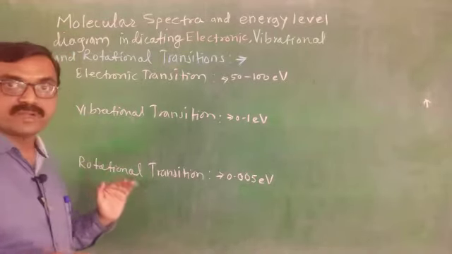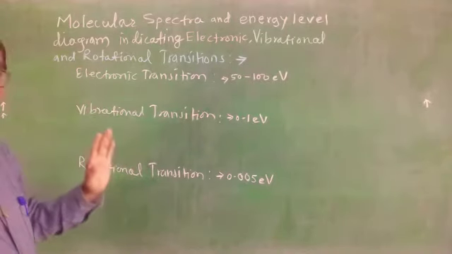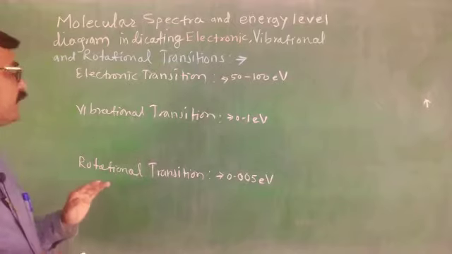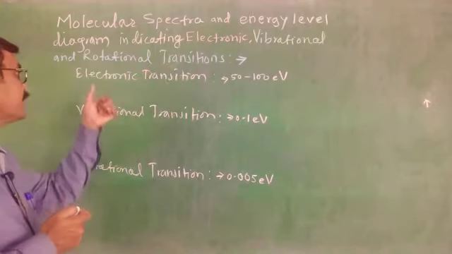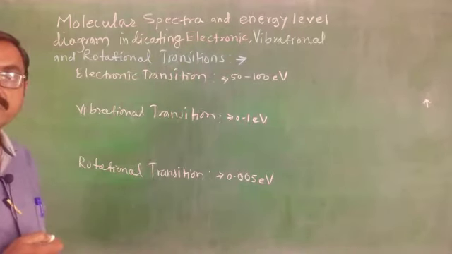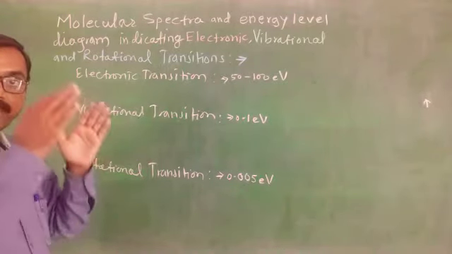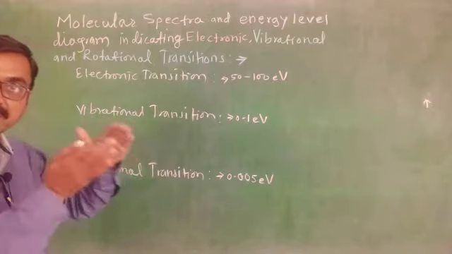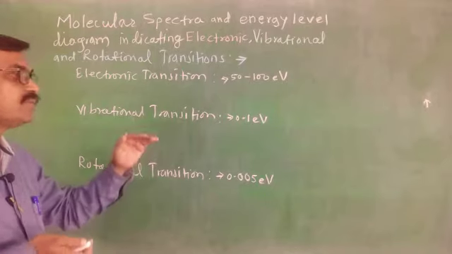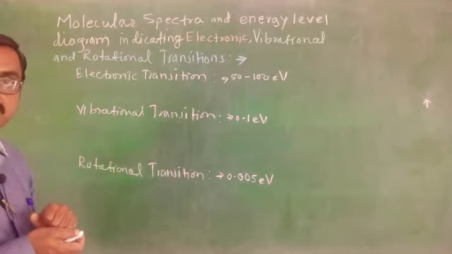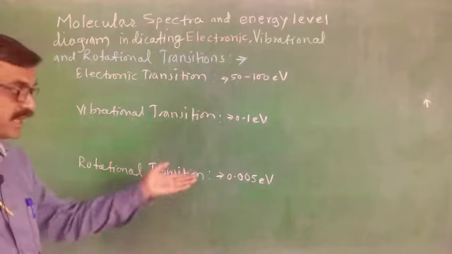Any atom and molecule is composed of main energy levels. When there is a transition from one principal quantum number to another principal quantum number, it is an electronic transition, and it requires more energy. In the main energy levels, vibrational energy levels are there, and a transition between vibrational energy levels requires less energy as compared to electronic. For the last one, rotational, the energy required is again very small.